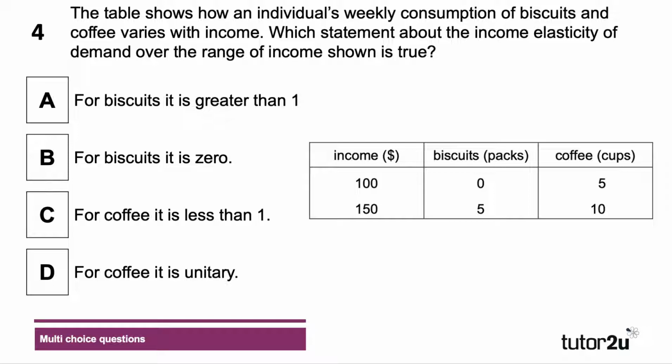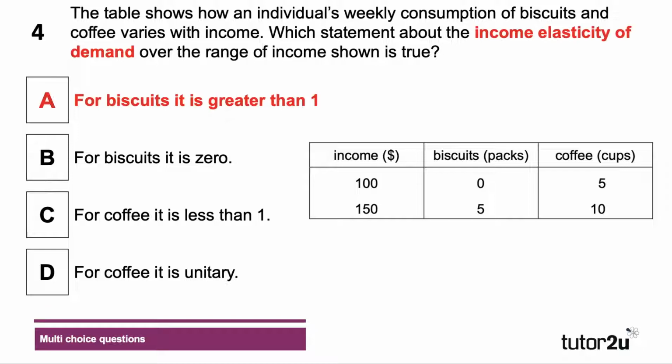Well, looking at the table, income has risen by 50%, $50 to $150. The demand for biscuits has increased from 0 to 5. That's an infinite percentage change. Demand for coffee has doubled. So that's a 100% change in demand for coffee. So the answer here is A.